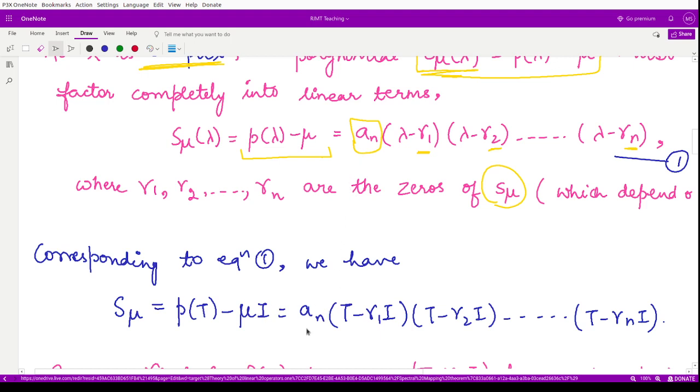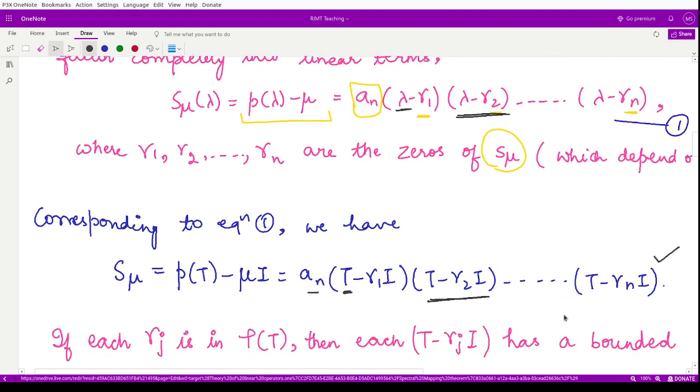So for this polynomial you just have to replace these lambdas with the corresponding operator t, so that you would have an as such. Then instead of lambda minus gamma 1, you have t minus gamma 1 I, right? Instead of the factor lambda minus gamma 2, you now have t minus gamma 2 into I, and moving like this, you have a polynomial in the operator t.